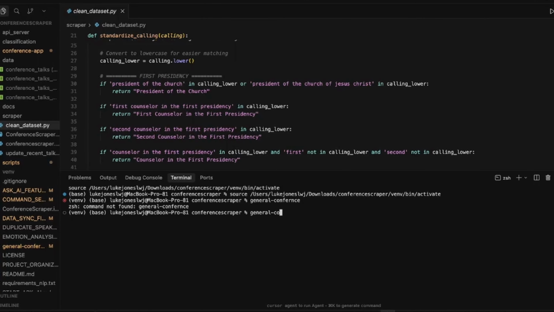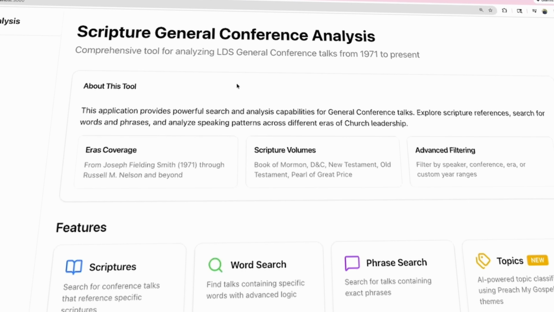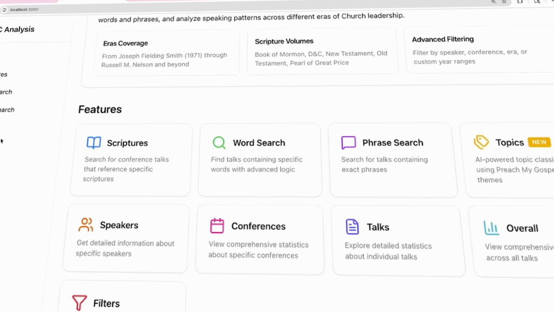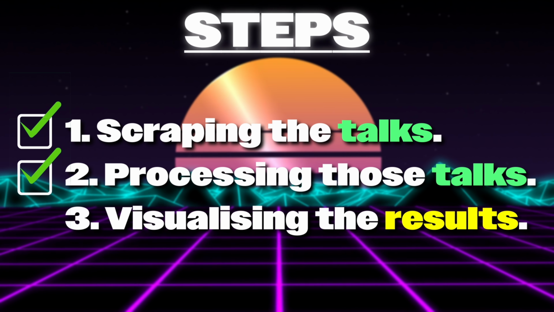But now step 2, how are we actually going to process and analyze this information and look for themes over time? I made this custom command where if I put in the word general conference and I click enter, it runs this custom tool that I mentioned earlier where I can look at words, phrases, topics, emotion, and anything else that I want from the conference talks.